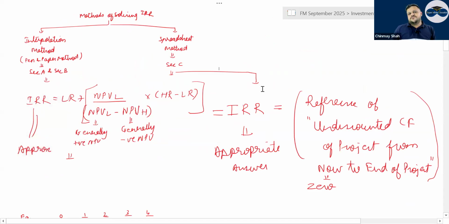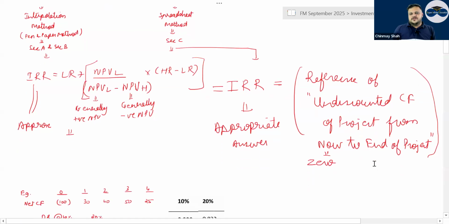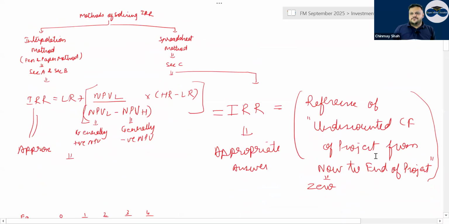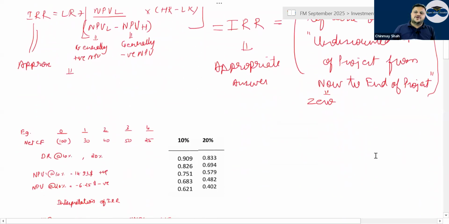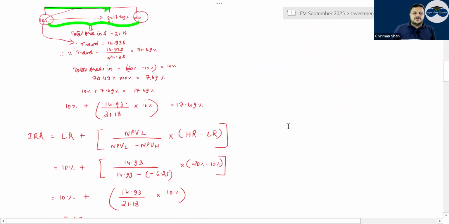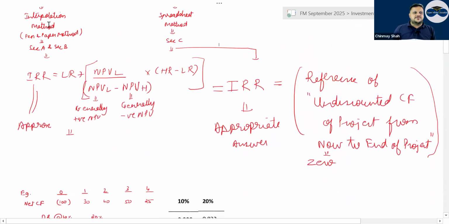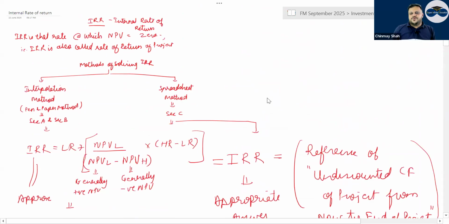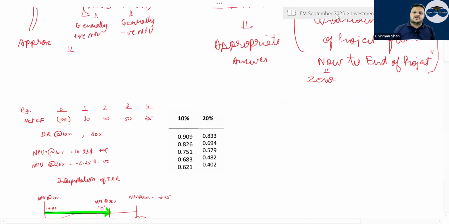And in the spreadsheet method, it is equal to IRR, referencing the discounted cash flows of the project from now, year 0, to the end of the project, and it will give you the IRR answer. Now the first one is called the interpolation method, where between two points you are trying to find a value. Then there is the spreadsheet method. Both methods of IRR are important.